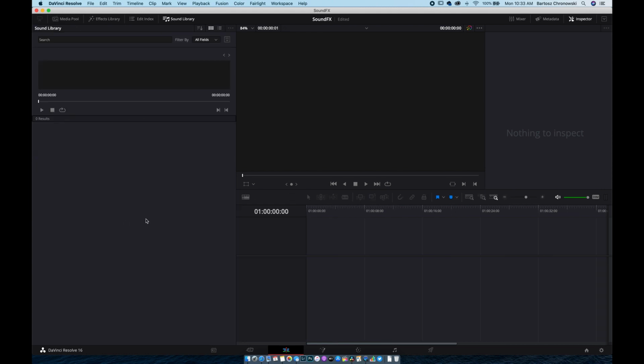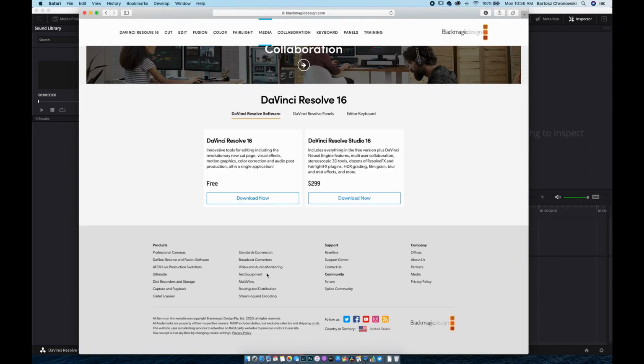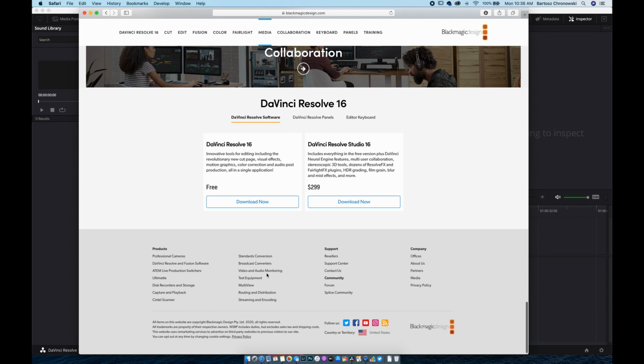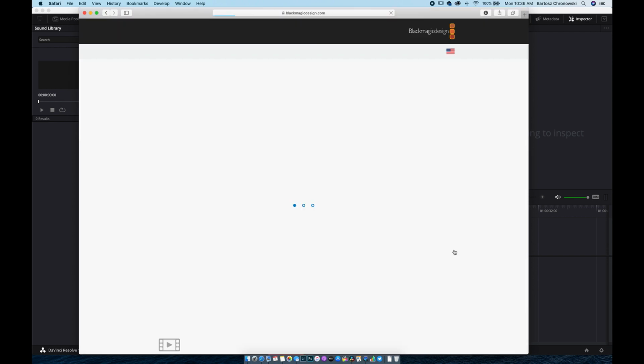If you don't have a library installed, you will have the prompt information right here to download it. And what DaVinci Resolve will do is transfer you to the Blackmagic Design website. Okay, so let's go to Blackmagic support.